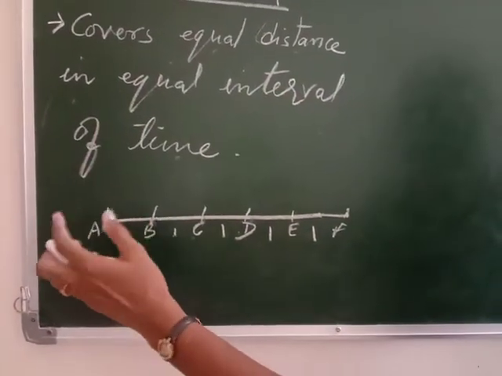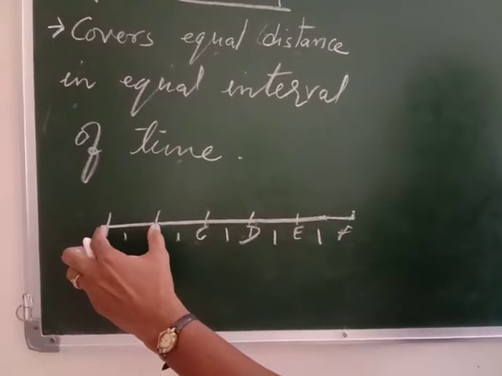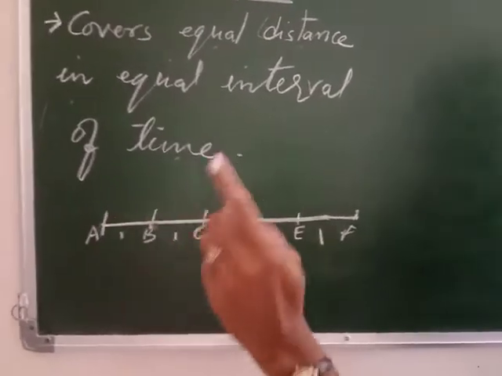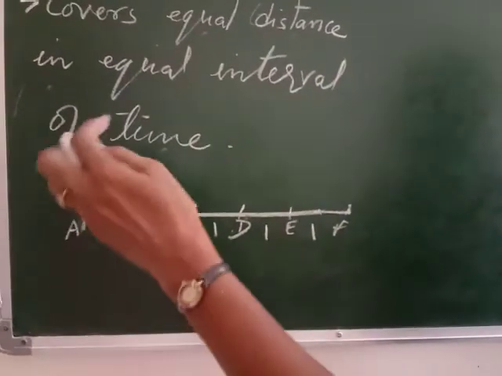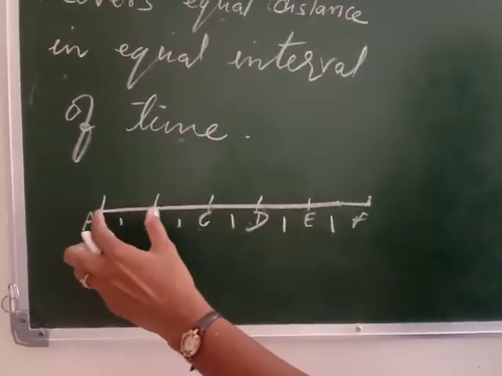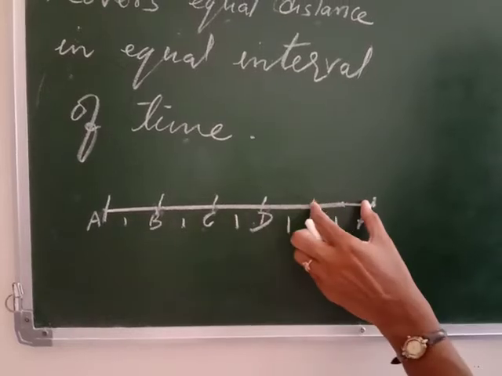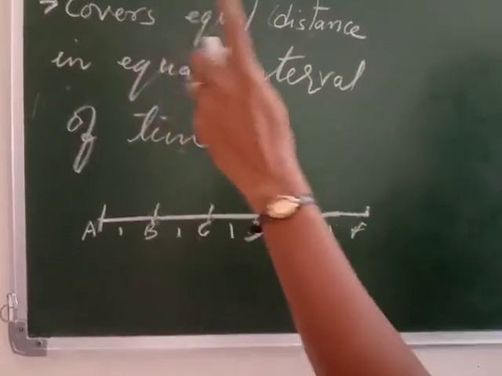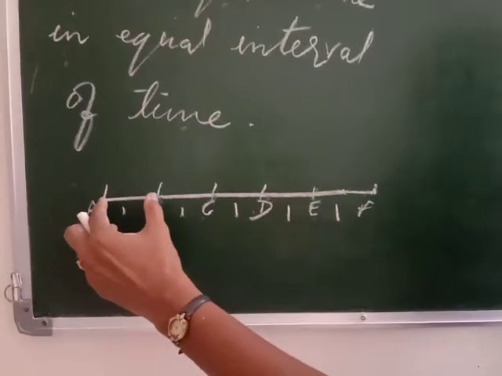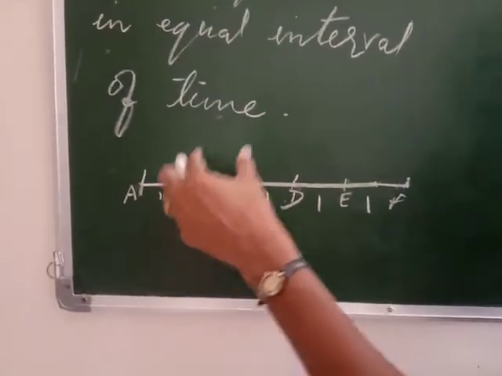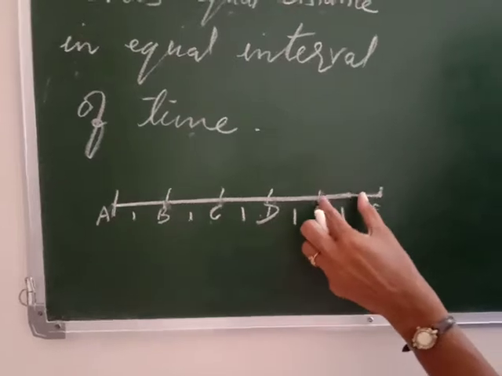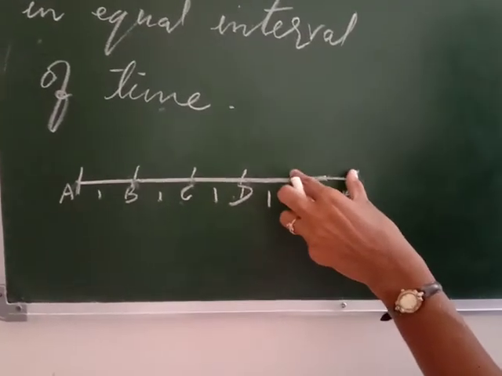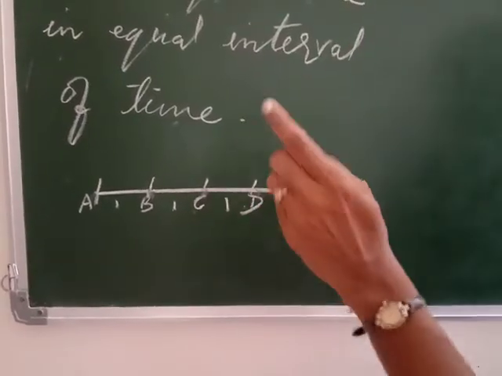But suppose it covers 1 kilometer in 2 hours and the next 1 kilometer in 3 hours, then it is not a uniform motion. Suppose this distance is covered in 1 hour, this also in 1 hour, this also in 1, but this distance is covered in 2 hours or 1.5 hours, then again it is not a uniform motion.